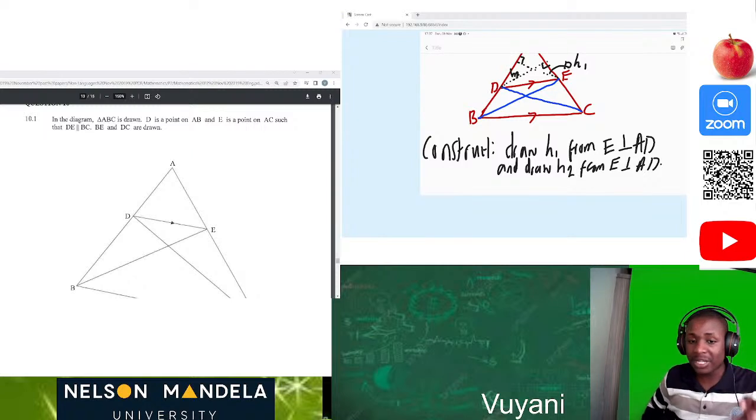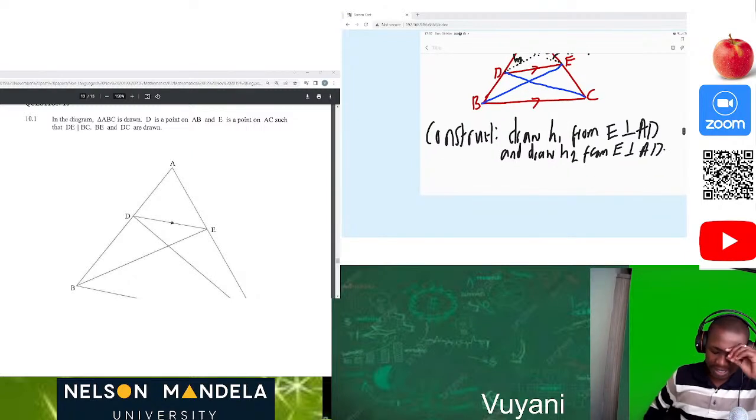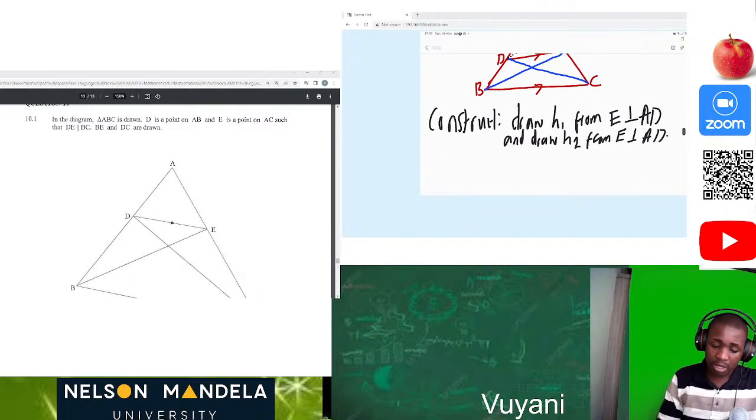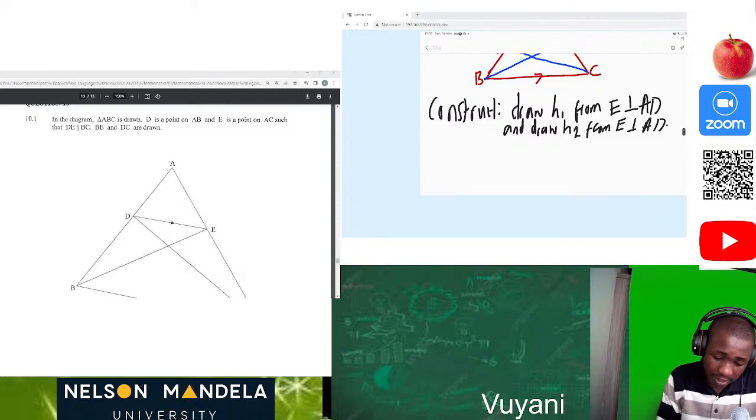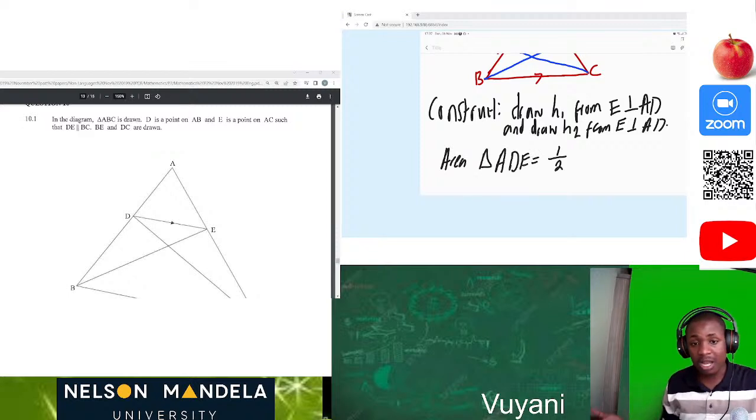That makes it a perpendicular line. Now let's go first, the area of triangle ADE is equal to 1 over 2, which is of course half base times height. So half base AD times H1.